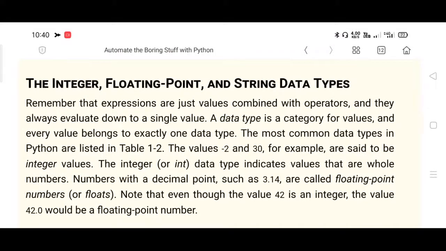Next is the data type. So integer, floating point, and string data type. Recall the data type concepts you have studied earlier, right from first year in C programming. Then in the second year you have studied Java, right? There is a data type in Java, string, right? Whereas in C and C++, string data type is not available.